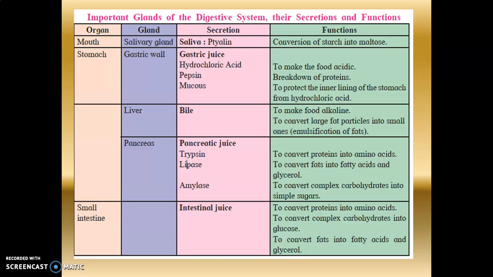So ultimately all these organs are working together along with the glands that secrete the digestive juices, so that the process of digestion takes place fast in the human body. What is the main purpose of digestion? To give us energy, and this energy we use to do various kinds of work. So if the digestion is fast, more energy is released, and thus we get a lot of energy to do our work. So I hope the process of digestion is clear to everyone. This is an important process.